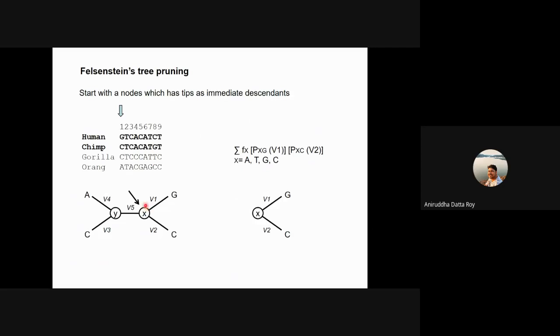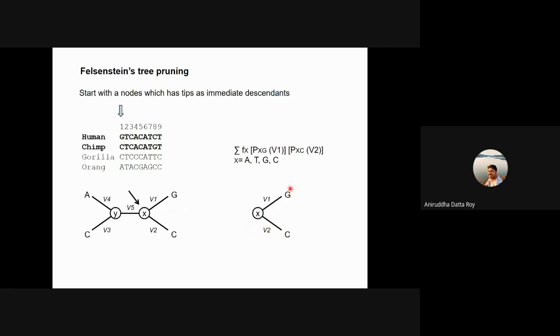So what we'll do is forget about this particular part of the tree and just take one small part of the tree, or let's call it the subtree. And let's assume that this is the complete tree.